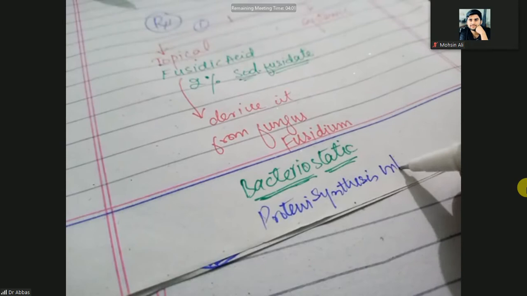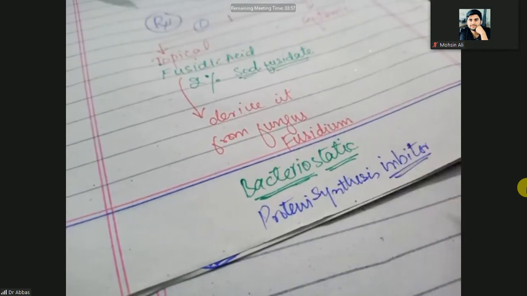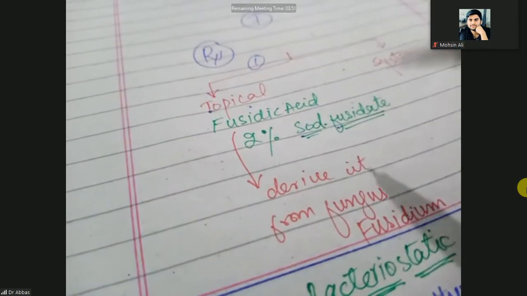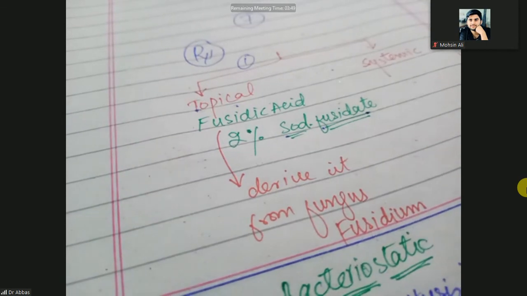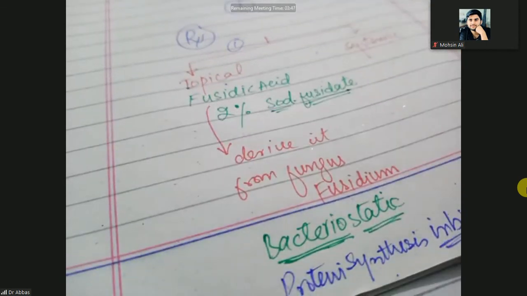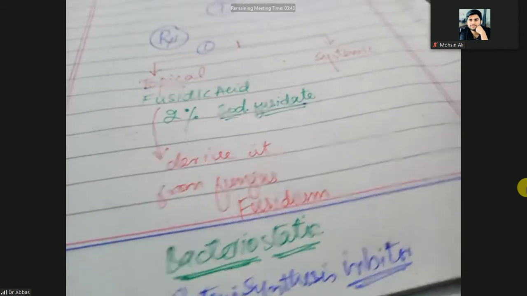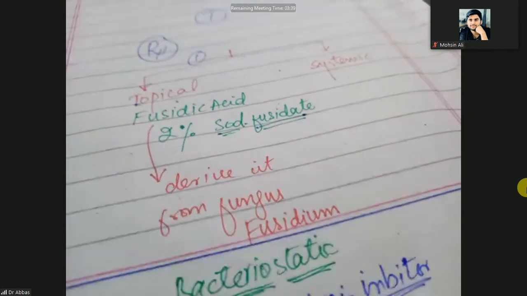It will inhibit the synthesis of protein. So you will give topically fusidic acid. How much? 2% sodium fusidate. It is derived from the fungus Fusidium, it is bacteriostatic, and it is a protein synthesis inhibitor. Bacteria will not synthesize their protein, so they will not proliferate or replicate.